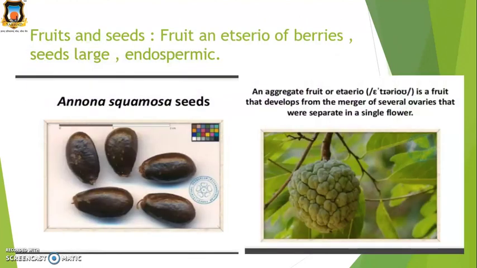Now the fruits. In Annona, the fruit is an etaerio of berries, and the seeds are large as well as endospermic. These are examples of Annona squamosa seeds. Annona squamosa is the botanical name, and the common name is sitafal. And again these are examples of fruits. These are aggregate fruits.